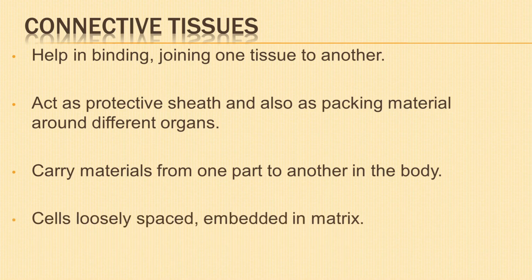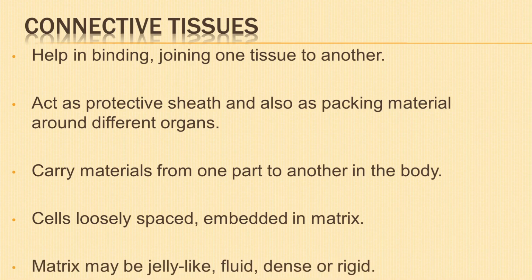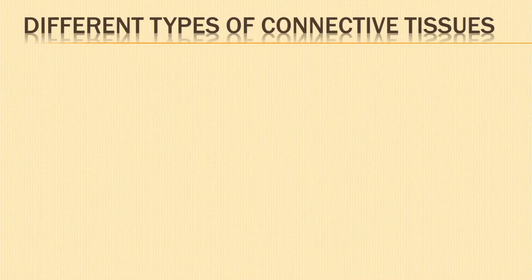Cells are loosely spaced and are embedded in matrix. Matrix may be jelly-like, fluid, dense, or rigid. Let us learn about the different types of connective tissues.